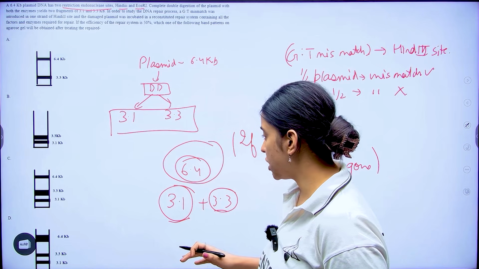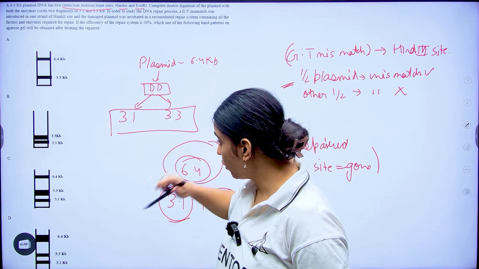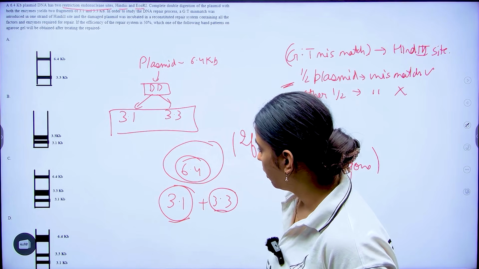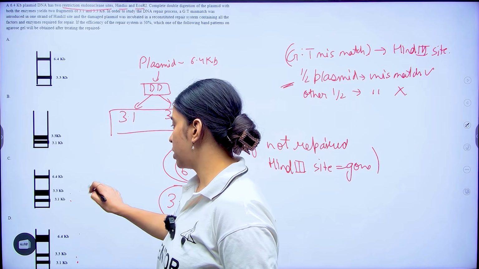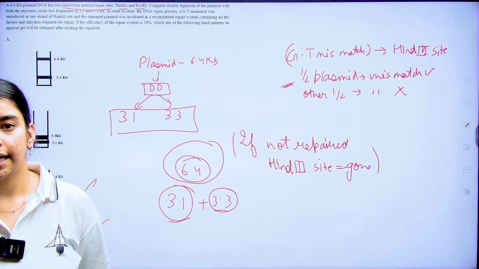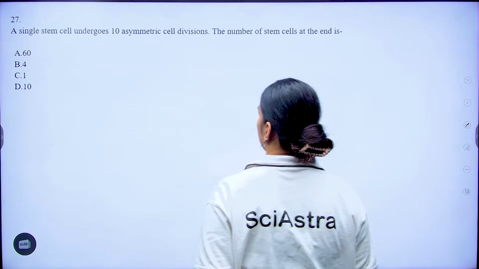Now here if you see, both option C and option D are actually the same only, I think. They both are showing the same band. So here either C or D, both are going to be the correct option. Okay? This is clear? Now, let's move on to the next question.